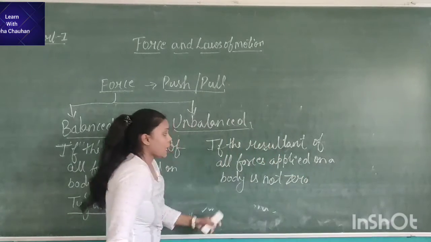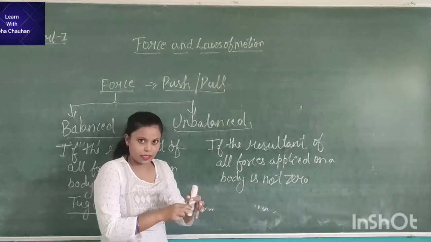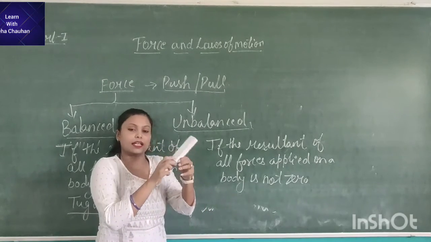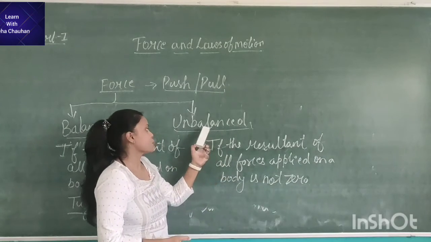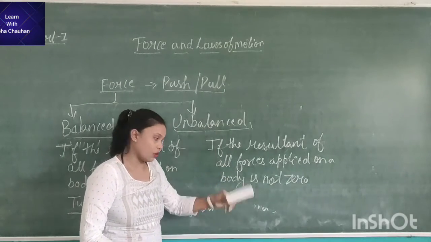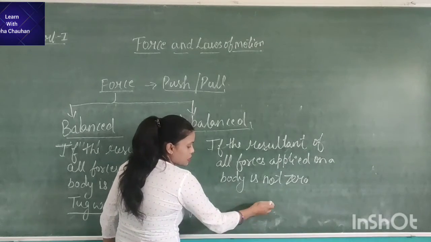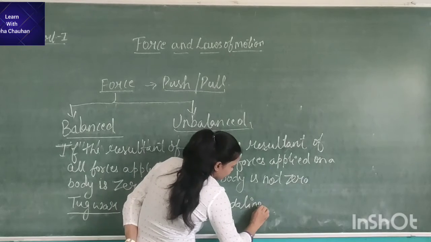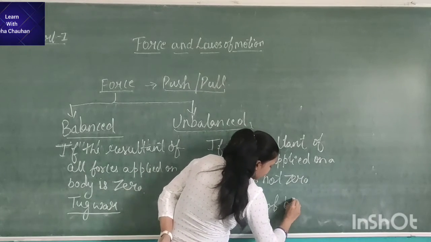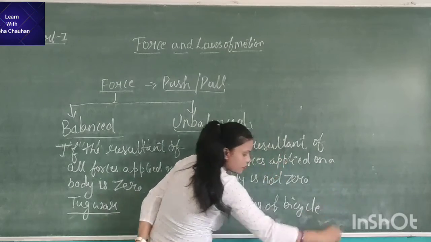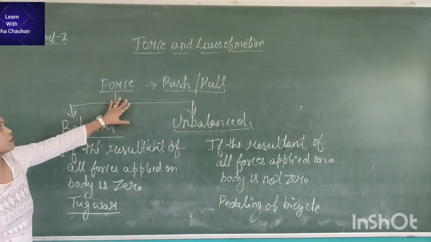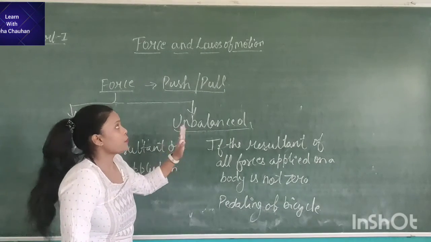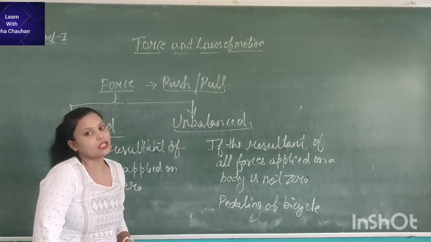That means if I apply a force on a body and it gets affected, it gets in motion, then it is called unbalanced force. An example of this is pedaling of a bicycle, right? So this is all about force and its types and effects. In the next part, we will study about the laws of motion.